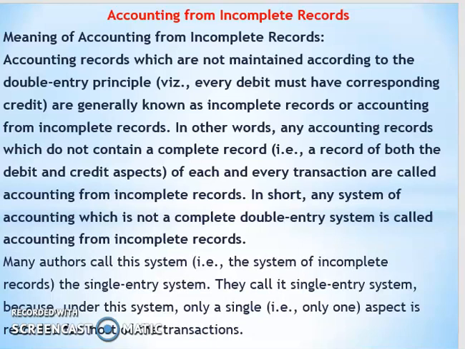However, the name single entry system is not the correct name for this system, because this system does not imply that only one aspect is recorded. In fact, under this system, though only one aspect is recorded for most of the transactions, for some transactions both the aspects are recorded and for a few transactions none of the aspects are recorded.